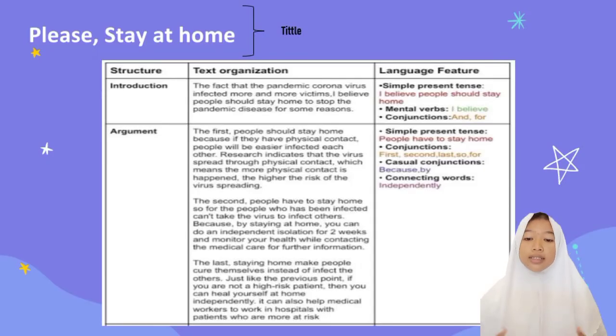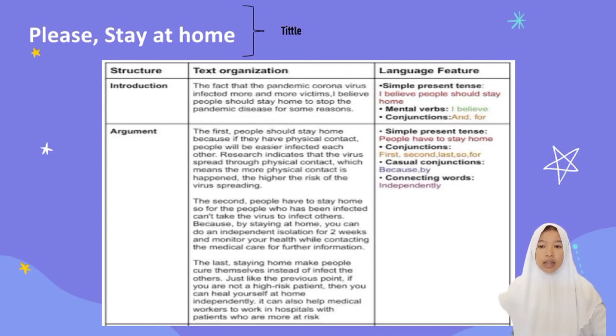As you can see, "Please Stay at Home" is the title. The fact that the coronavirus pandemic infected more and more victims, I believe people should stay home to stop the pandemic disease for some reasons. The first paragraph is the introduction. The first, people should stay home because if they have physical contact, people will be either infected or infecting others.